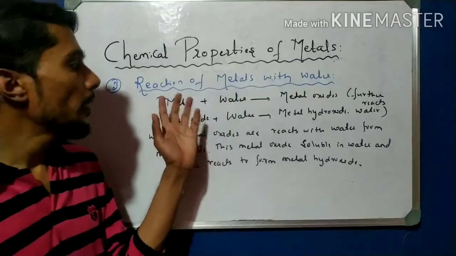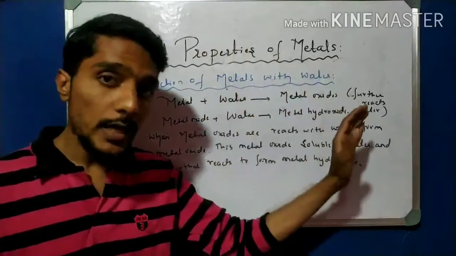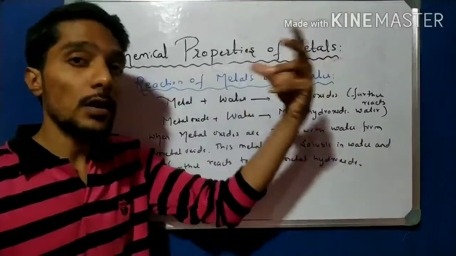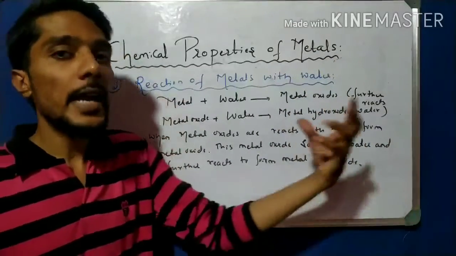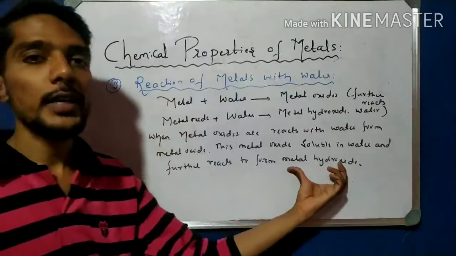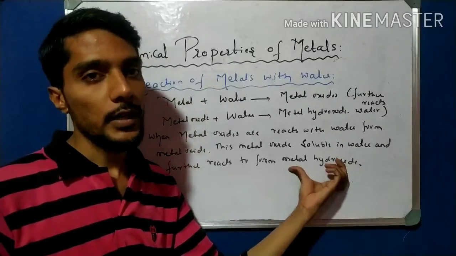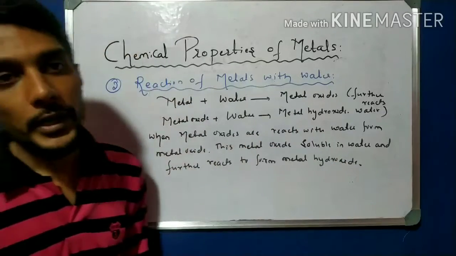So first, what happened? Metal reacts with water, they form metal oxide, and these metal oxides are soluble in water and further react with water, and the final product is a metal hydroxide. Okay, this is a very important point here.